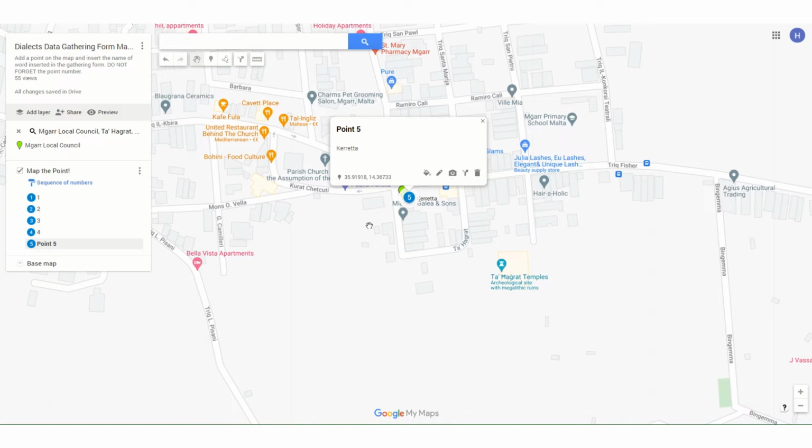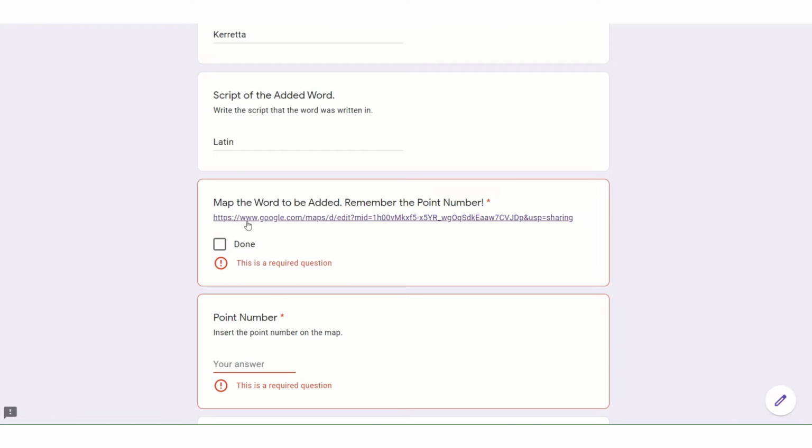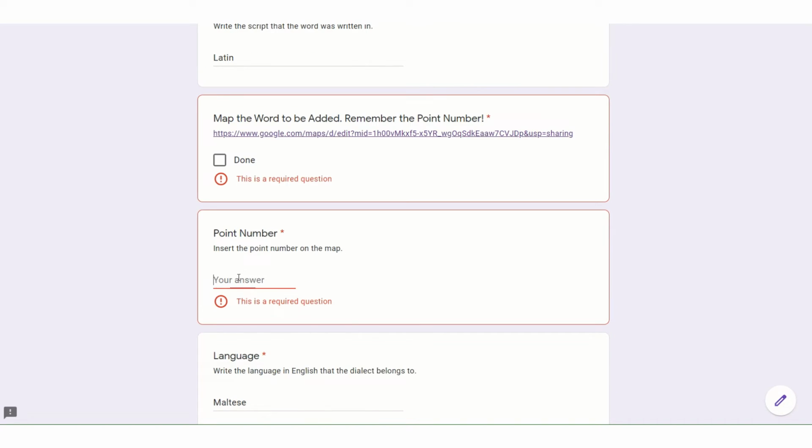If the word is spoken in a rural area without an administration building, a religious building or shrine may be used instead. If religious buildings are not present, then the marker is placed at approximately the center of the area. Finally, the number of the point is remembered and put in the form.